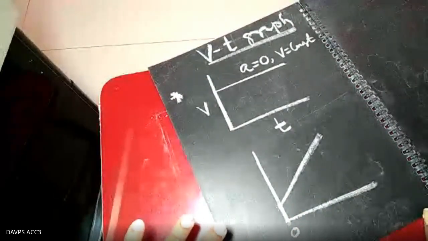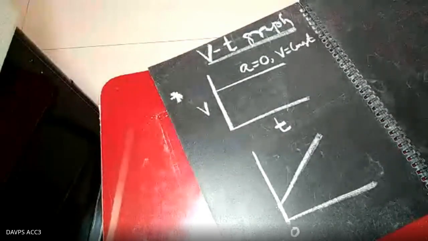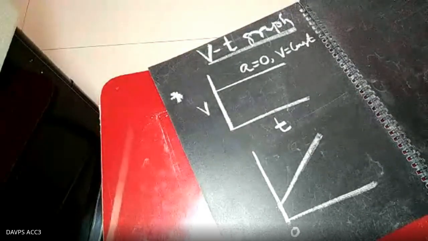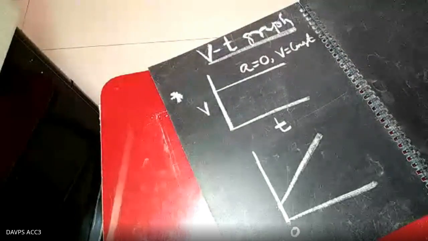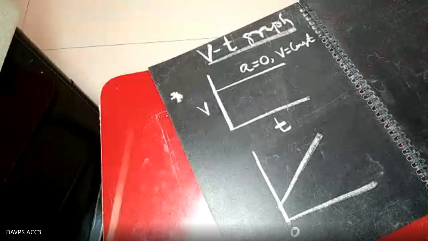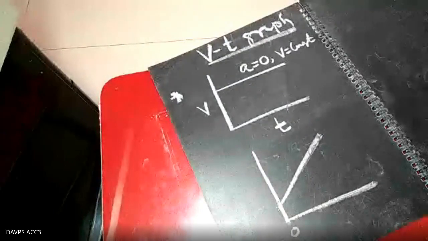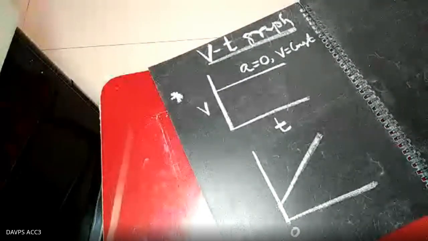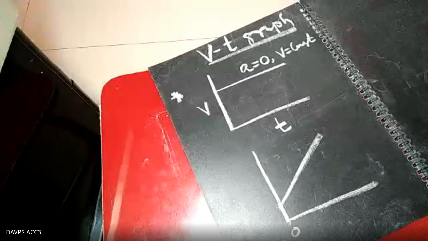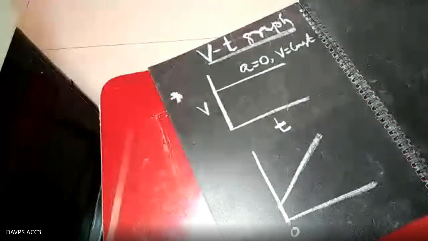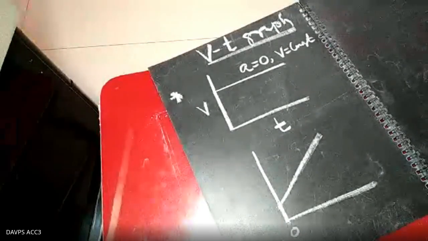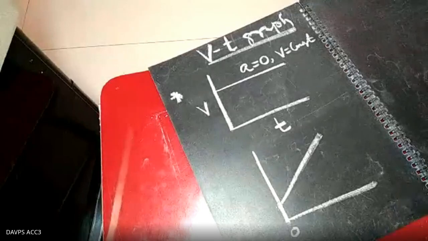Why are you taking that t equal to 0? Just to take it carefully. Suppose the train is coming from Nagpur to Bilaspur, and you want to get into the train at Durg. Whenever you are entering the train at Durg, you consider t equal to 0. So t equal to 0 doesn't mean the train was at rest.